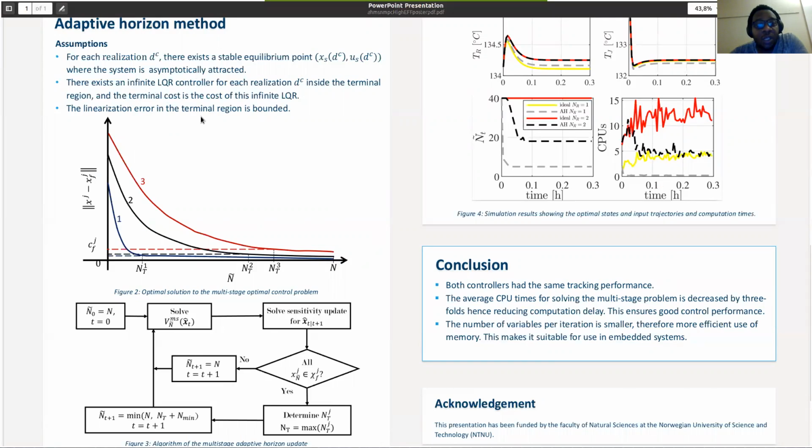Since we are linearizing the process for the infinite-horizon LQR, we assume that the terminal region is bounded, and the boundedness of the terminal region helps us to define these regions. You can see in this illustration that there are three scenarios, and this is how they enter their respective terminal regions. So we pick the longest horizon corresponding to the scenario.